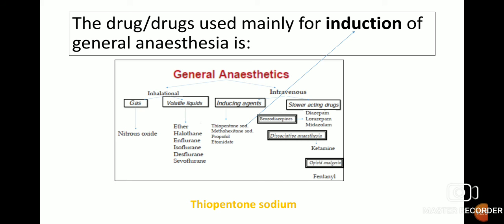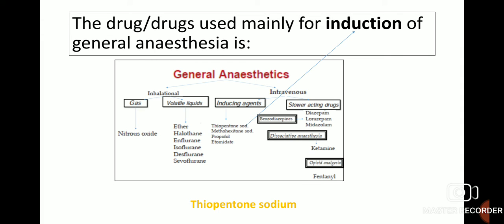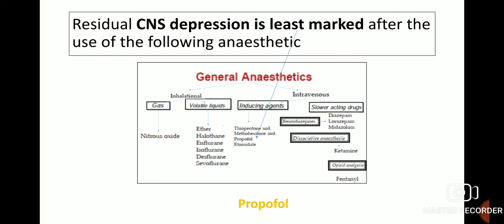Okay, next is the drug used mainly for induction of general anesthesia. So, thiopentone sodium is mainly used for induction of general anesthesia, which comes under the class of intravenous inducing agents, intravenously used general anesthetics. Residual CNS depression is least marked after the use of the following anesthetic, that is propofol.